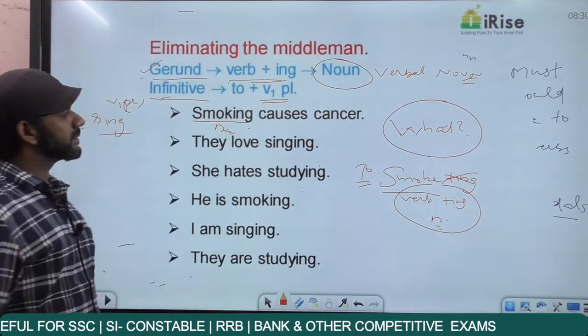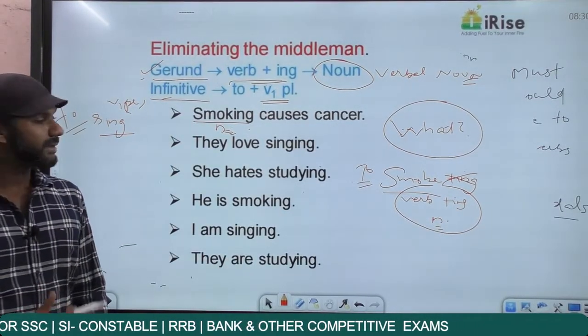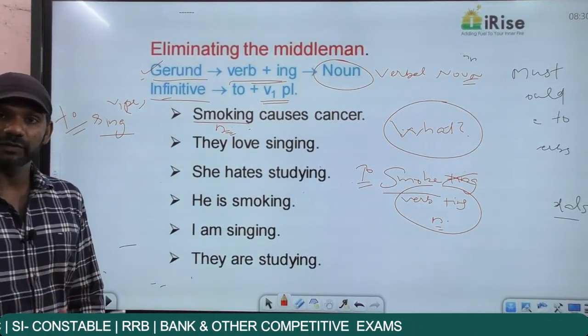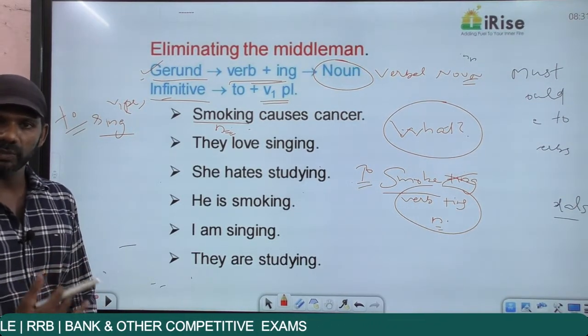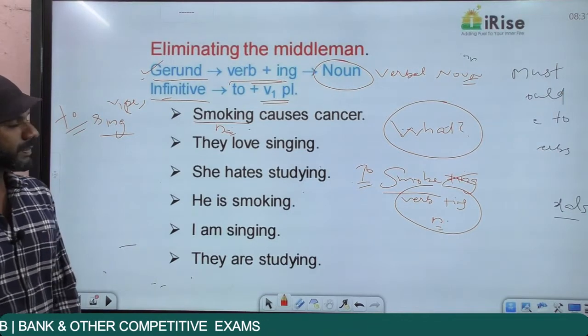To smoke becomes an infinitive. So smoking is verb plus ing acting as a noun. Infinitive is to plus V1. Come to the next statement.